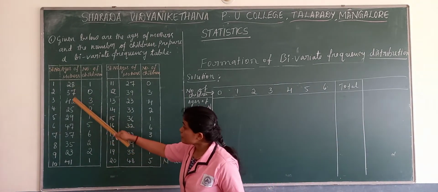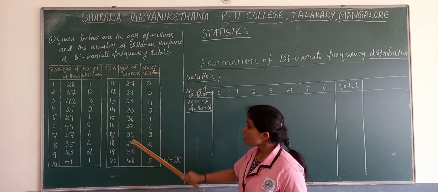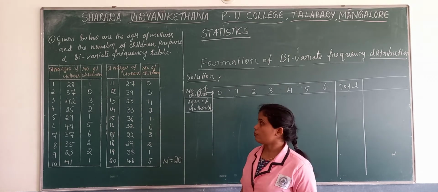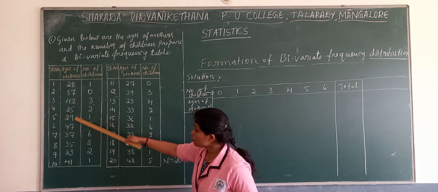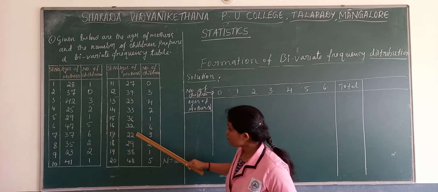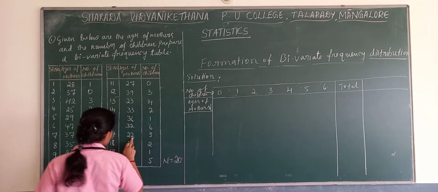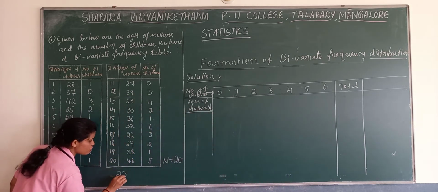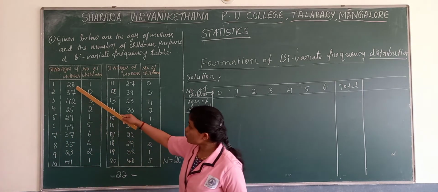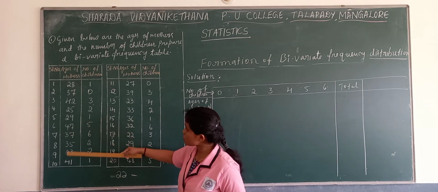Now in this series of ages of mothers, check which is the least number and which is the highest number. The lowest value in this series is 22. And the highest value?